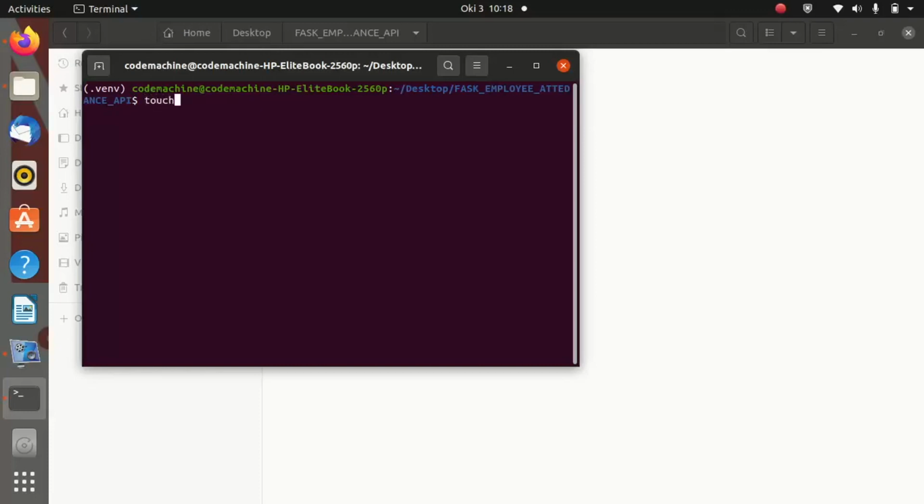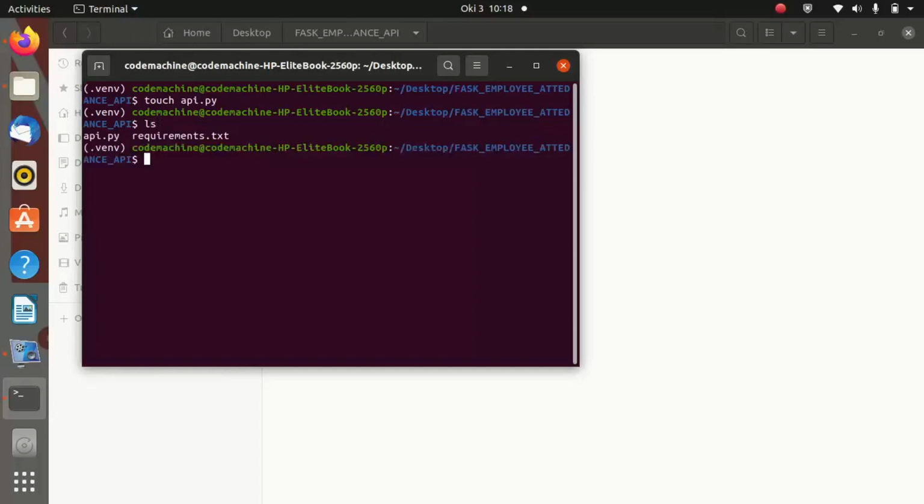I'll say touch API.py. So this will create a new Python file called API.py. And if you ls, automatically you are seeing API.py is inside our project directory.